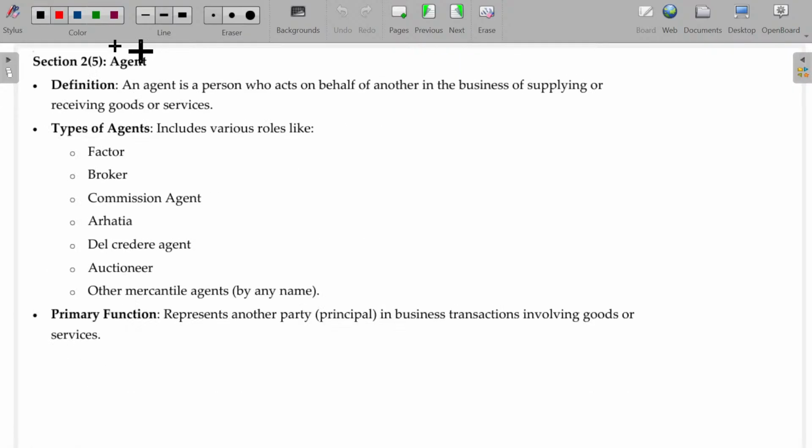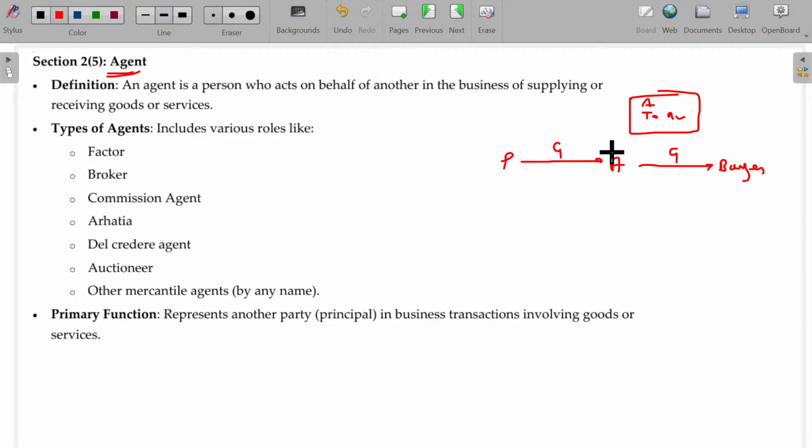Now, agent. Already we studied this in the previous class. What's that? Principal, agent, and buyer. Principal sends the goods to A. Agent ultimately sends the goods to the buyer, provided the invoice is prepared by A in his buyer's name. Then A is the agent.